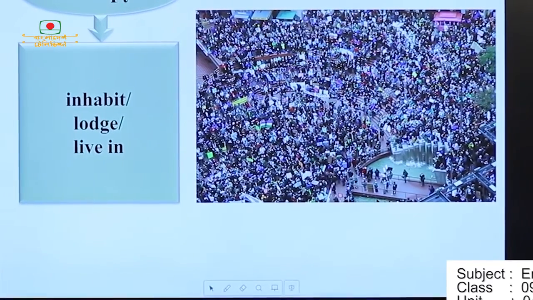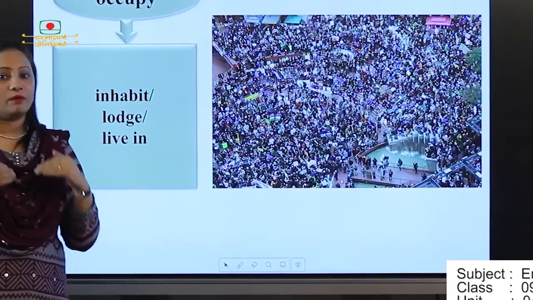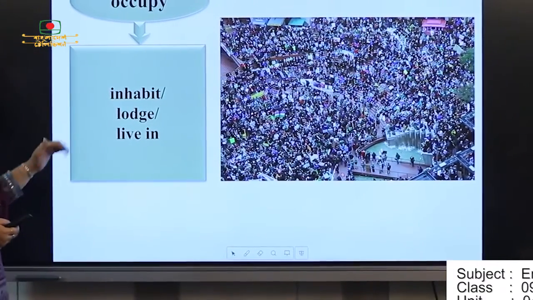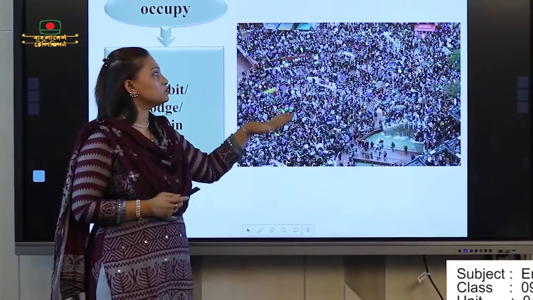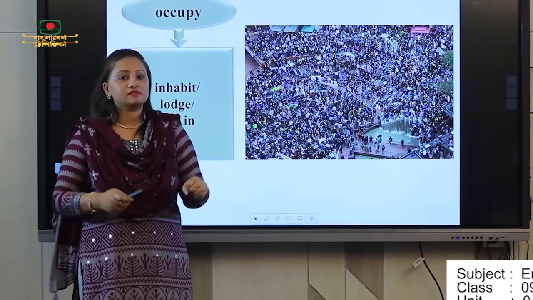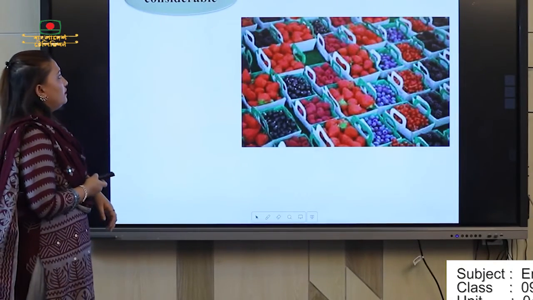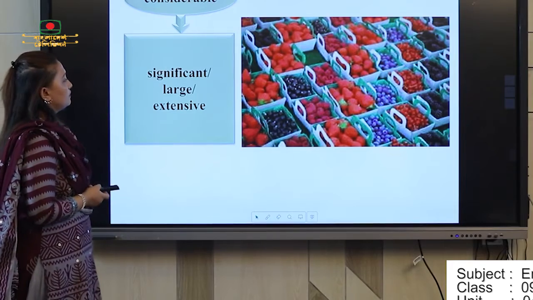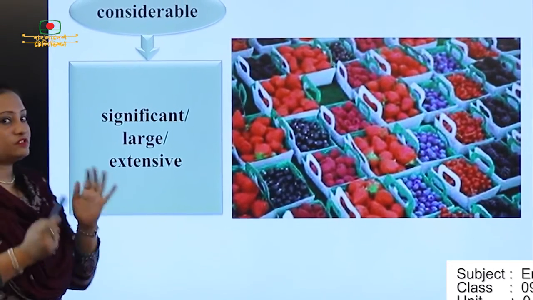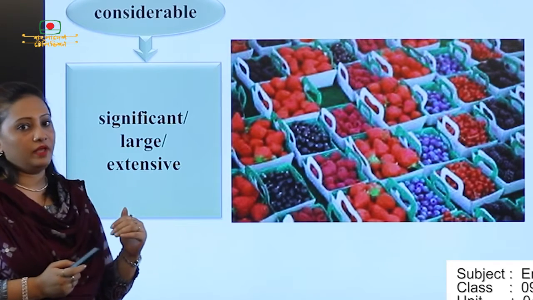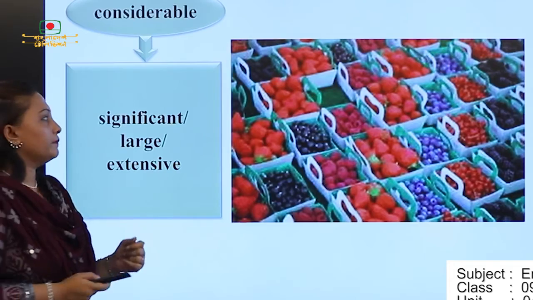Next one is occupy. Occupy means position, to set yourself in one position, right? And the meanings are inhabit, lodge, and live in. এখানে দেখিয়েছে the people, those who are working, they occupy a place, they set themselves up in a place, okay? And next word, considerable and significant, large, extensive. That means considerable, very important, okay?